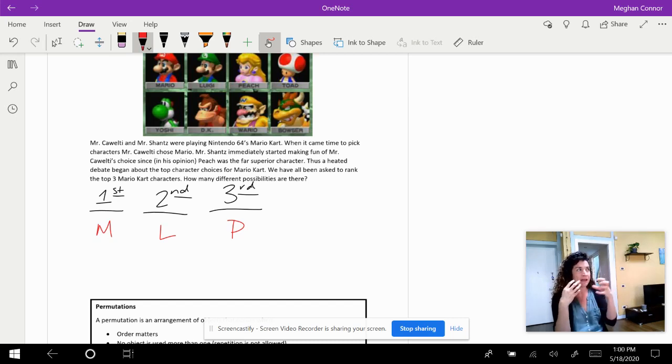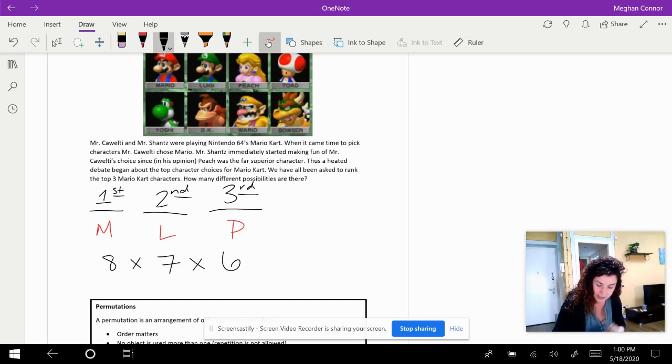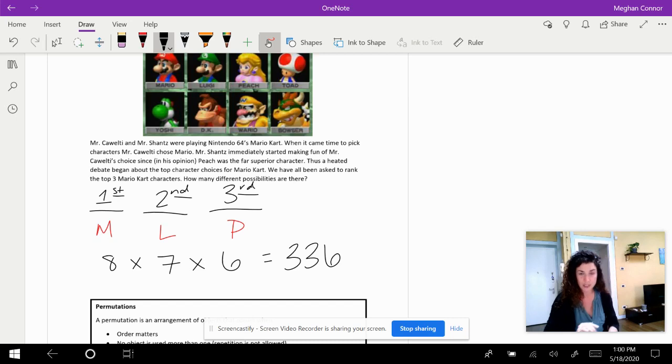And so this idea, if we're thinking back to the fundamental counting principle, we had 12 options and then 12 options and then 12 options, and we multiplied all of those together. Here, what we have is 8 options and then 7 options and then 6 options. And so then we take those numbers and multiply them together. 8 times 7 times 6, which is 336 different possibilities for ranking the top 3 characters out of 8.